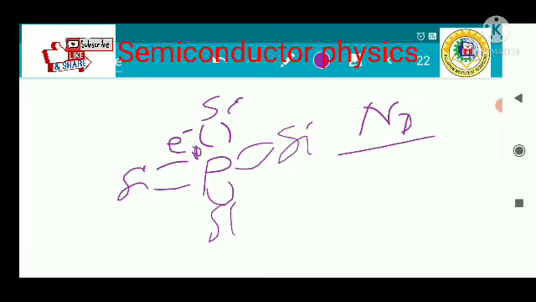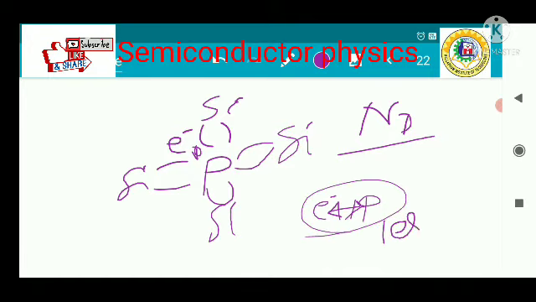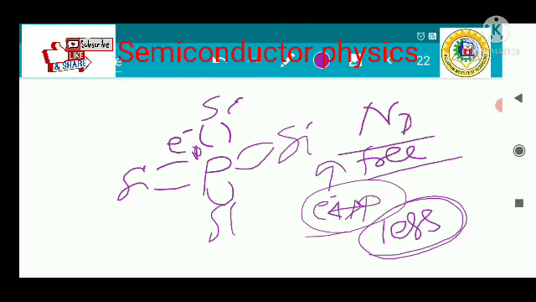Also, the amount of energy that connects this free electron with the phosphorus atom, the bond with the core nucleus, is very, very much less. So if you provide a very small amount of energy, these electrons will become free. But if you want to break the bond, you have to provide a high amount of energy to free those electrons. So these electrons can become free very easily compared to the bonding electrons. That's why it is contributing more electrons to the system.